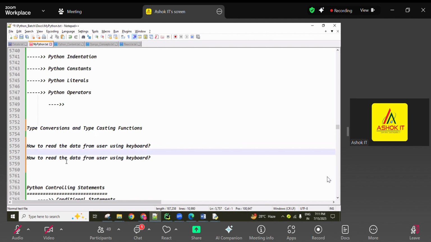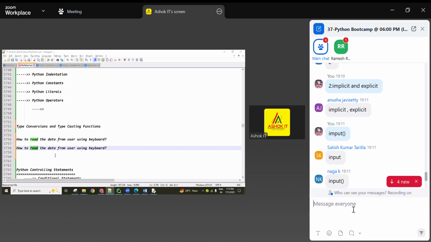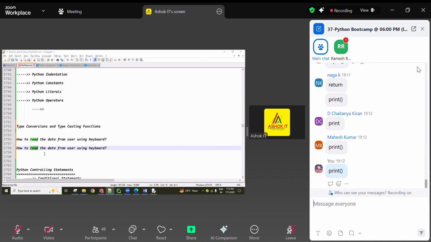And for output purposes, which function are we using? Not return, that just returns, not displaying. The print function. Input output related: for input purposes the input function, for output purposes the print function we are using.